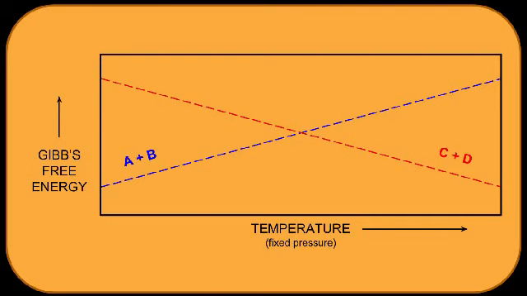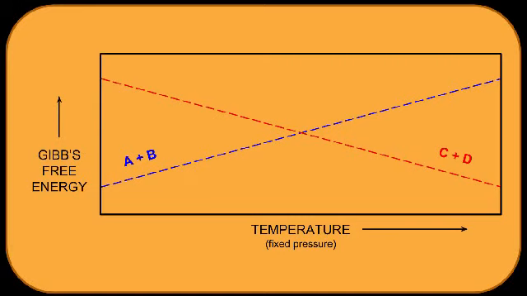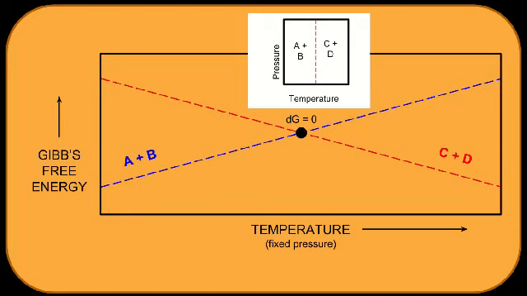Suppose that we have a system where two mineral assemblages are possible depending on the temperature of the system. The system can either have minerals A and B, or it can have minerals C and D. At low temperatures, the system is stable if it has the minerals A and B, since then it would have less Gibbs free energy. For the same reason, the assemblage C and D will be more stable at high temperatures. At some intermediate temperature, the Gibbs free energy of the two assemblages are equal. It is at this temperature that the reaction occurs.